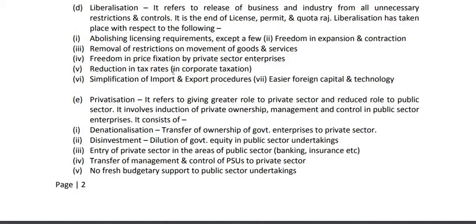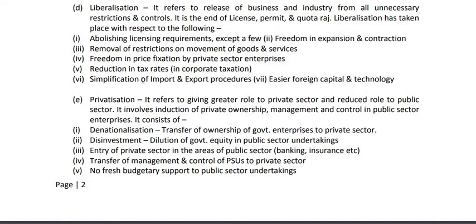Then number 5, reduction in the tax rate. Previously there was a high rate of tax in the case of companies. Corporate taxation means taxation of companies, corporations. So there was a high rate. Sometimes it was 50% of the profit. That means companies had to pay 50% of their profit to the government in the form of corporate tax. But it was reduced under the policy of liberalization. Now it is around 35-40%.